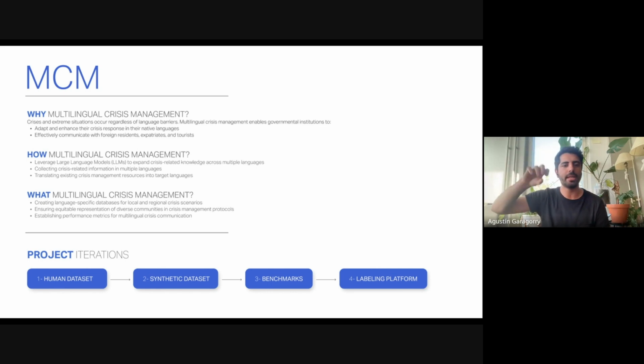And we used the main Cohere Plus as the reference for the BLEU scores that we will show later. And to finish the project, we developed a platform in the long term so volunteers can validate the quality of this translation, so we don't have to fully rely on the BLEU scores. You can move forward.